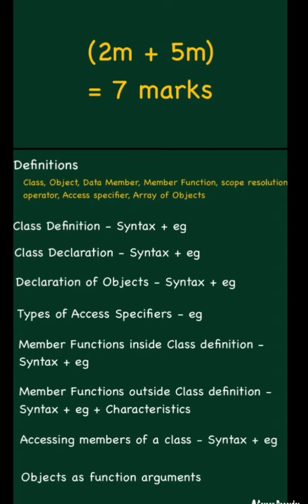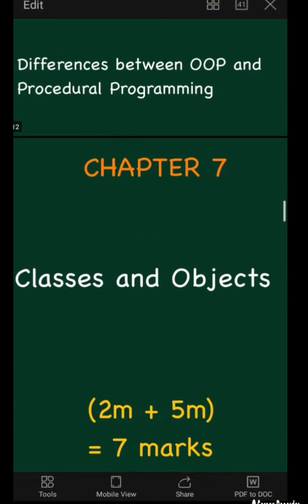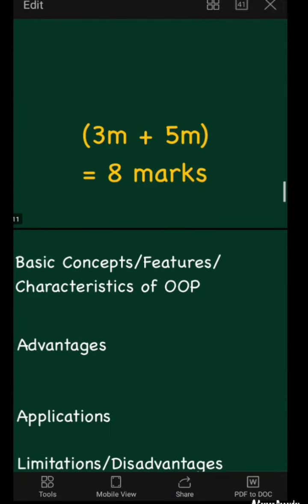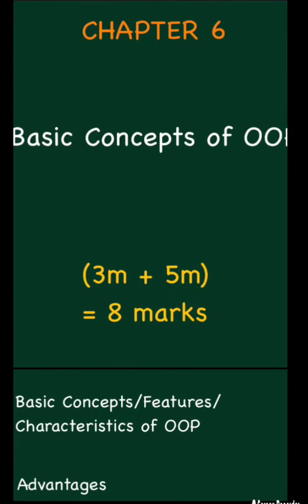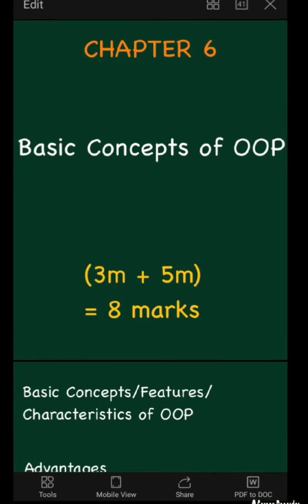So these are the main important things that you have to concentrate on from this classes and objects chapter. All these definitions are important, and the significance of the dot operator and scope resolution operator, that is also important, and access specifiers, array of objects, its definition, declaration, programming, the main important things from chapter 6 and chapter 7. So I am going to explain chapter 8, 9 and all in the next session.